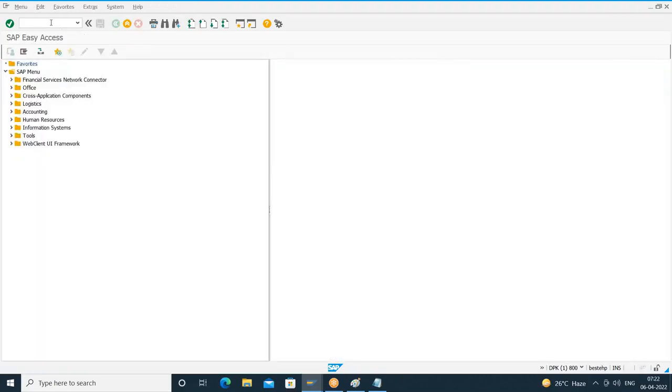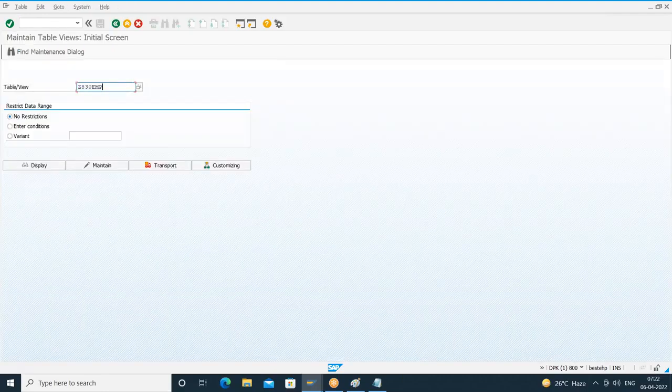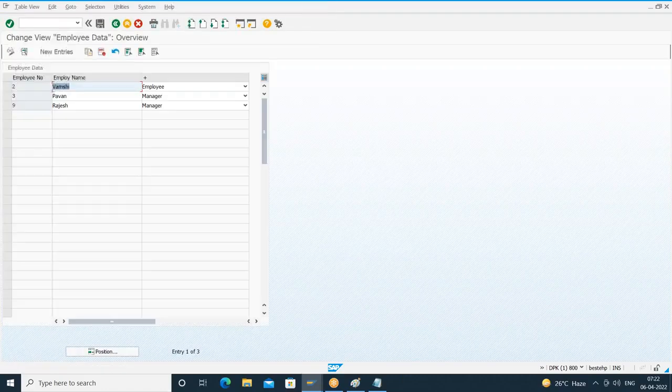Now I can start maintaining this table. How do you maintain the table? By using SM30, or you create a T code for this SM30. So I'll go to SM30. What is the table name? Z830 underscore EMP. Provide the table name. Click on the Maintain button. I'm not getting that message, table is cross client. Yesterday, the table was client independent, so I got that message. This table is client dependent, so I didn't get any message like cross client. Done.